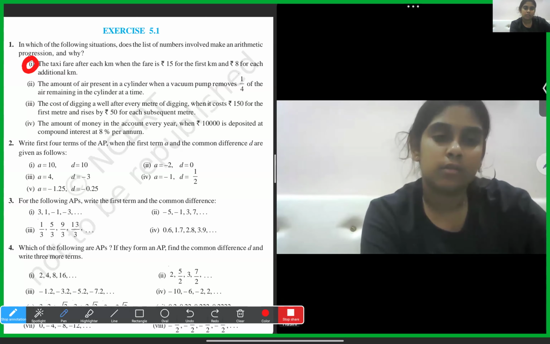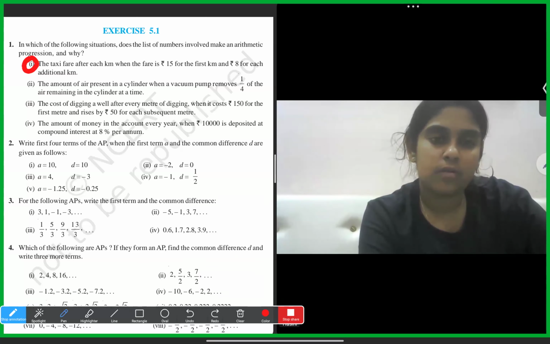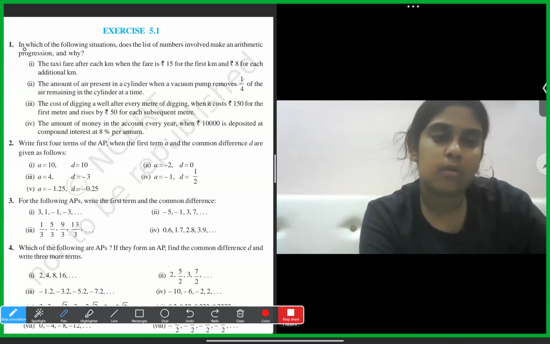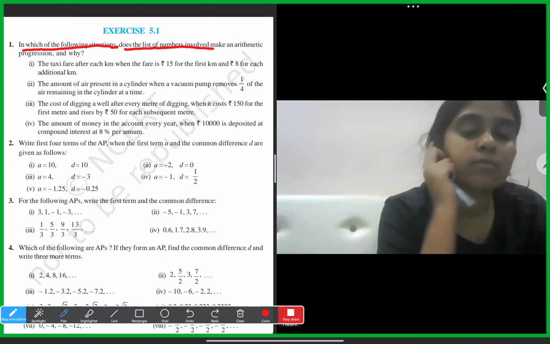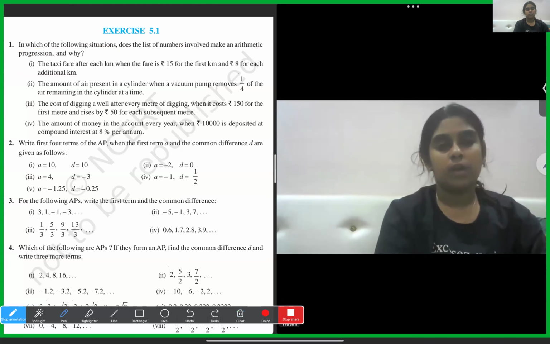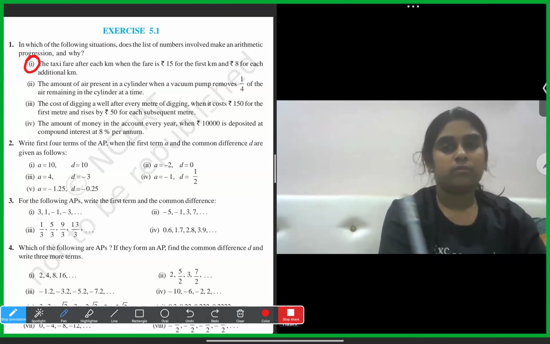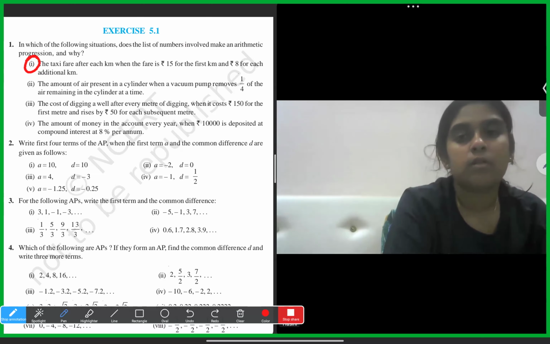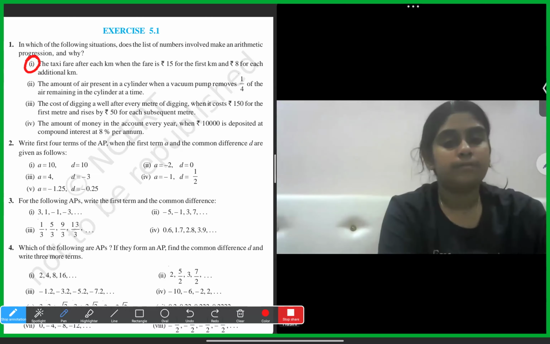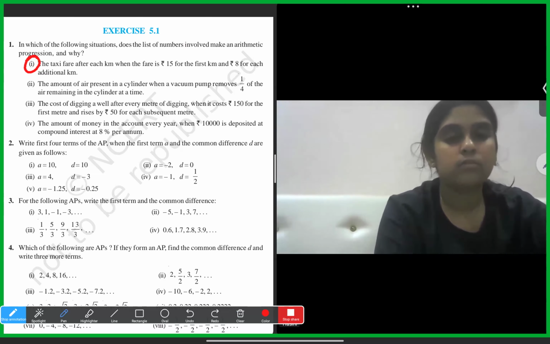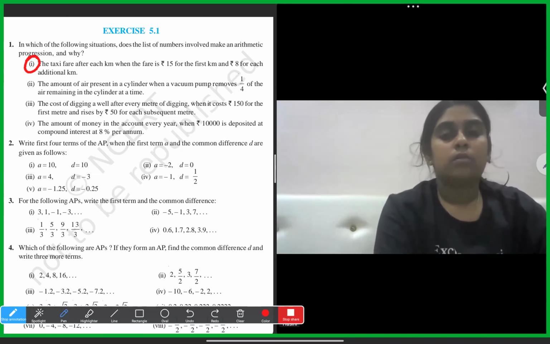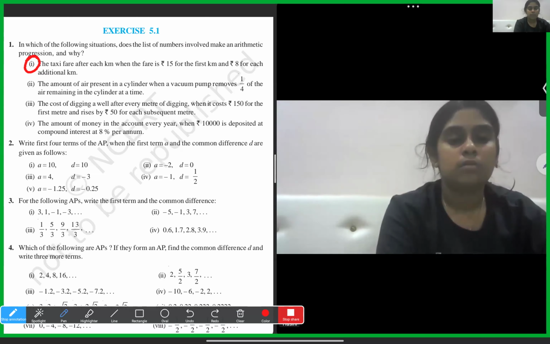So the main heading says: in which of the following situations does the list of numbers involved make an arithmetic progression. They gave some situations from our day-to-day life in statement form. Using that statement, we'll write the list of numbers, and after writing the list, we'll check whether it follows arithmetic progression or not. To follow arithmetic progression, the common difference between the terms should be the same.